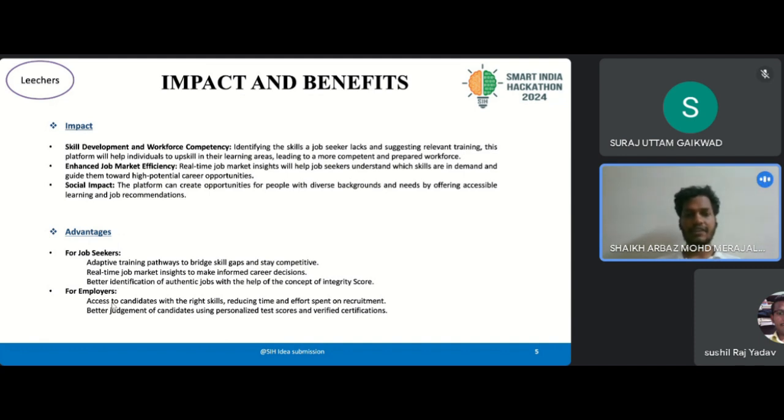For employers, we have access to candidates with the right skills, reducing time and effort spent on recruitment. And also our software will provide some additional certificates and test scores to users who completed the program. Based on that, he will get a better judgment.